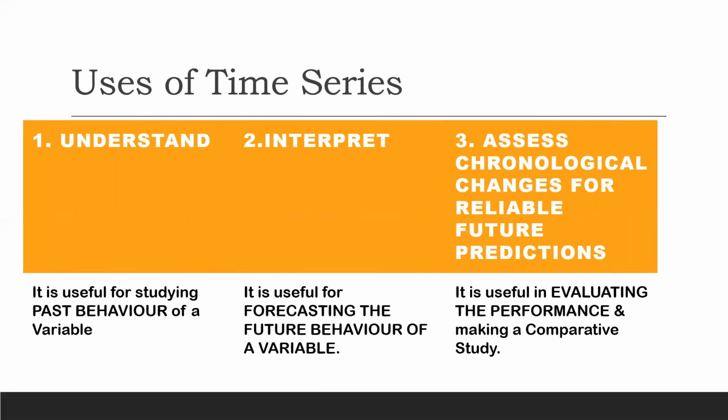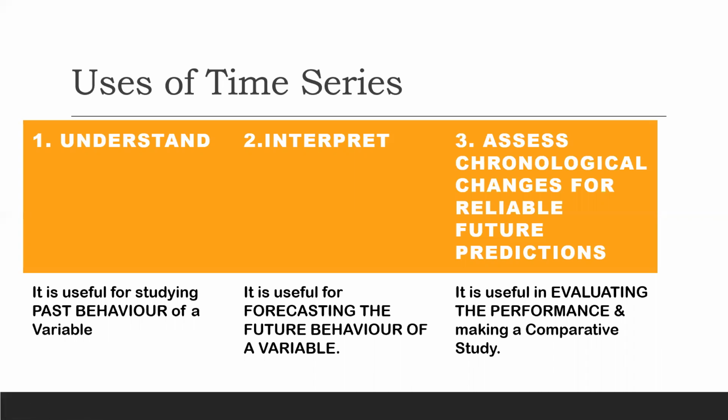The main objective of time series analysis is to understand, interpret, and assess chronological changes in values of a variable in the past so that reliable predictions can be made about its future values.